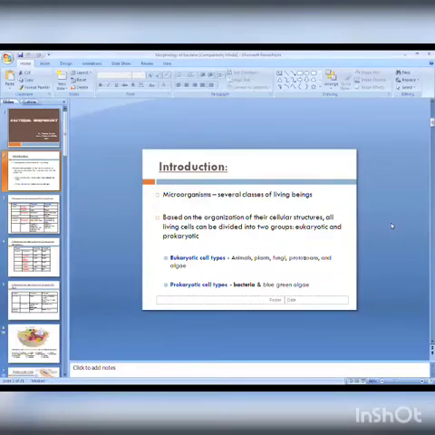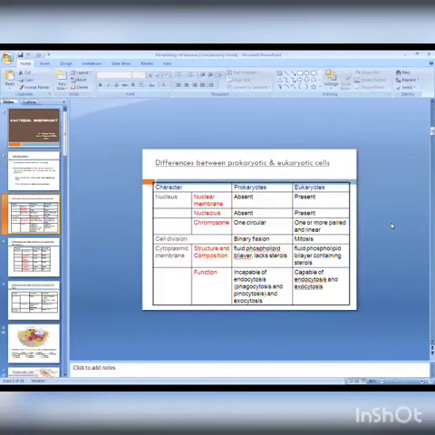Based on the organization of their cellular structure, all living cells can be divided into two groups, eukaryotic and prokaryotic cells. What are examples of eukaryotic cells? Animal cells, plant cells, fungi, protozoans, and algae. The examples of prokaryotic cells are only two: bacteria and blue-green algae. Now we'll see the difference between eukaryotic and prokaryotic cells.